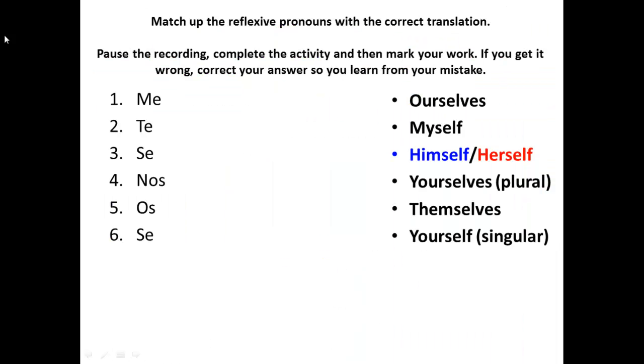Now see if you can match up the reflexive pronouns on the left with the correct translation on the right. Pause the recording, complete the activity, and then mark your work. And if you get it wrong, correct your answer so you can learn from your mistake. Pause the recording now and see how you get on.